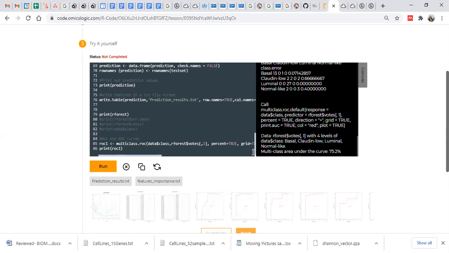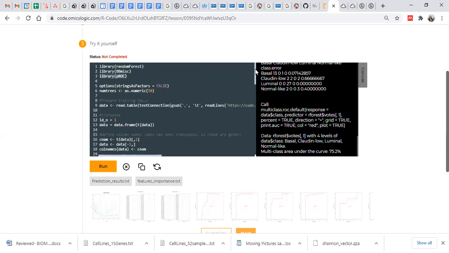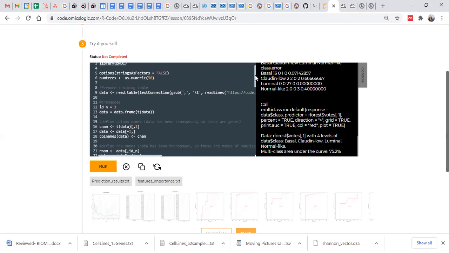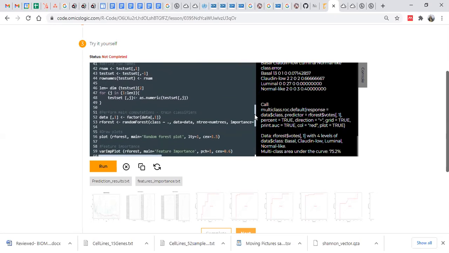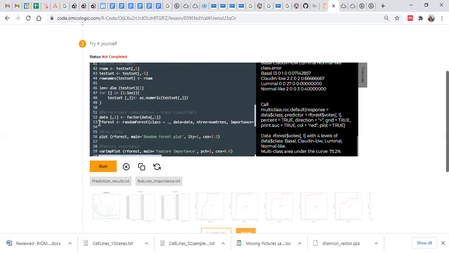Yes. Okay, if you have any confusion regarding this, because it is a very long, complicated code, everything is written in one code. First we are preparing training and test data. Next is the main part, where we are developing a prediction model. If you already have training and test data, you need not run all these steps. You just need to provide your training data, and here you need to define this main important function where we develop the prediction model. If you have already prepared your training and test data, you can go directly to this step.